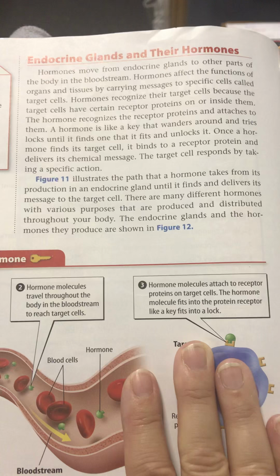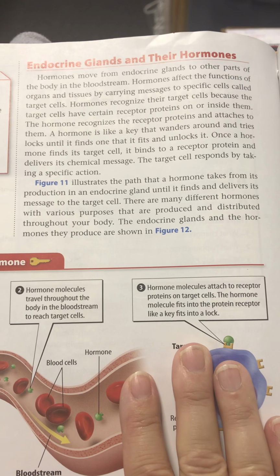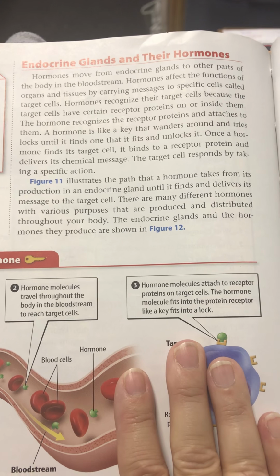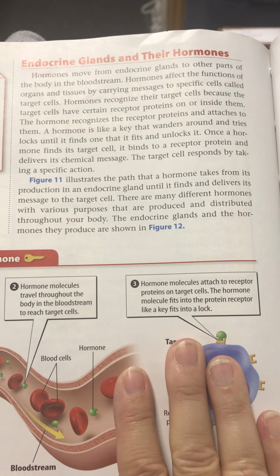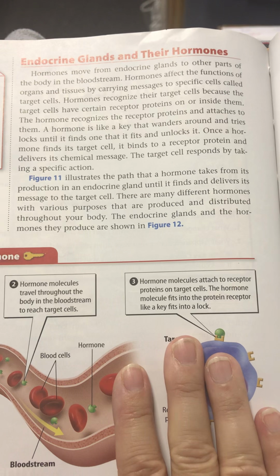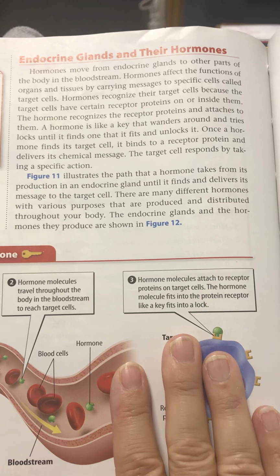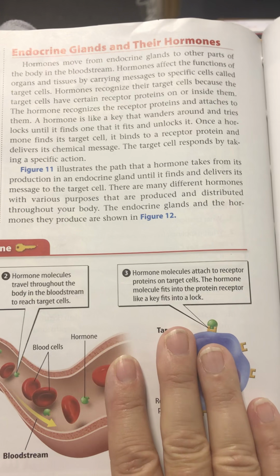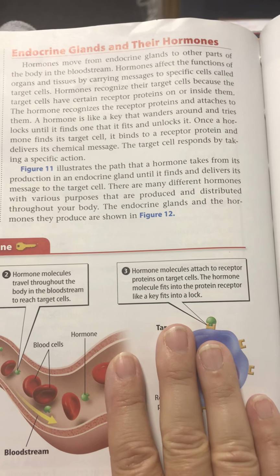Figure 11 illustrates the path that a hormone takes from its production in an endocrine gland until it finds and delivers its message to a target cell. There are many different hormones with various purposes that are produced and distributed throughout the body. The endocrine glands and the hormones they produce are shown in Figure 11.